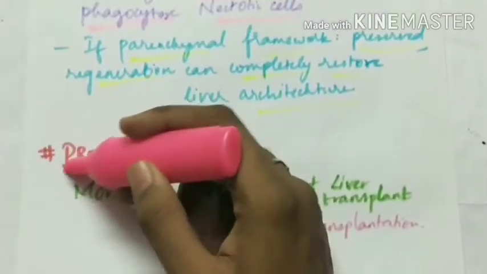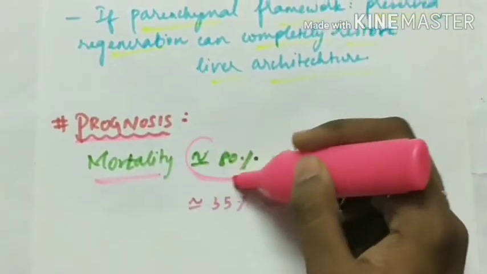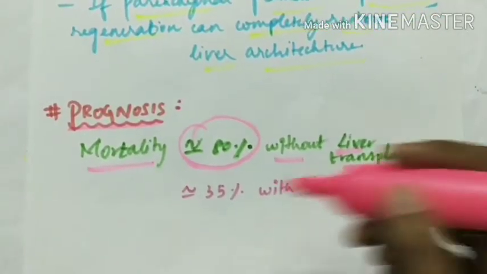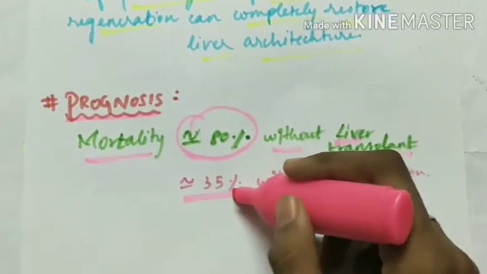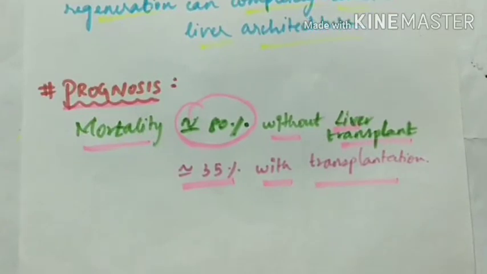Lastly, the prognosis. Mortality is very high, approximately 80% without liver transplant, and the mortality is about 35% with liver transplant.